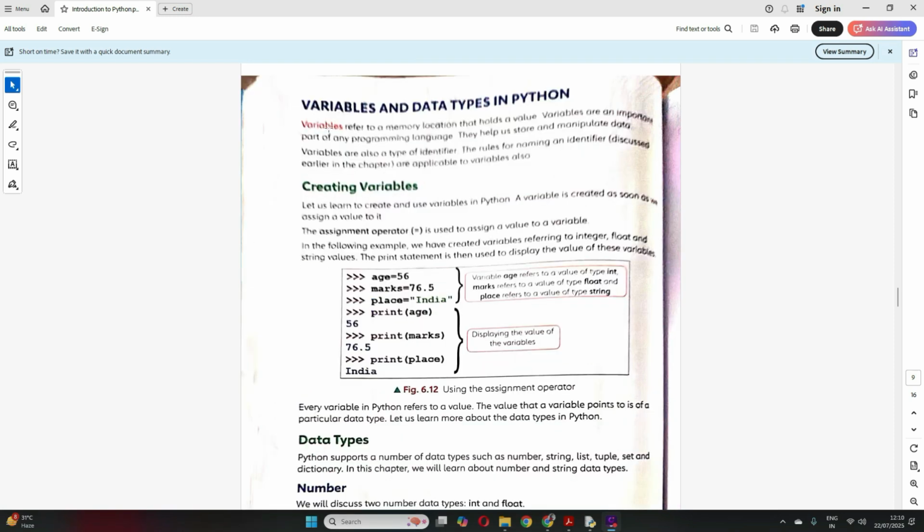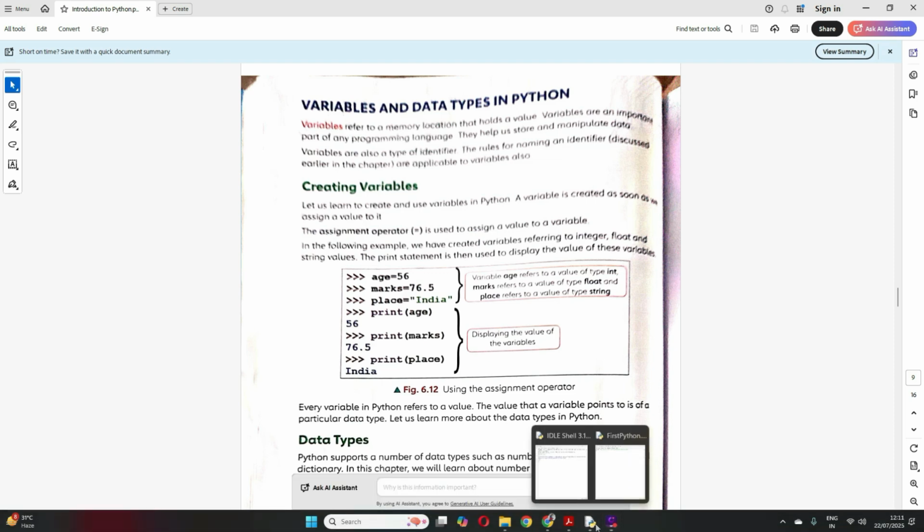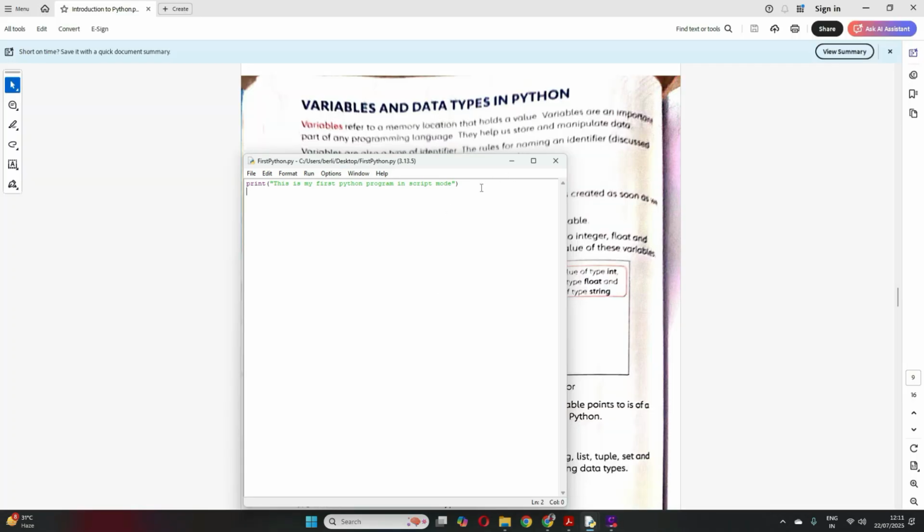Now let's move on to variables. What are variables? A variable is also a type of identifier. So variables refer to a memory location that holds a value. Now let me give you an example, to make you understand variables. Suppose here in the script mode I write, marks is equal to 45.